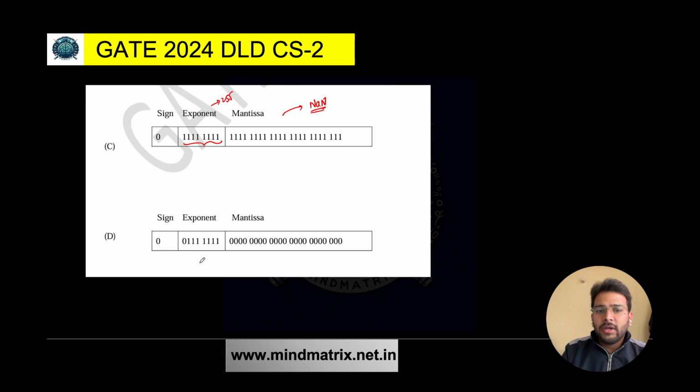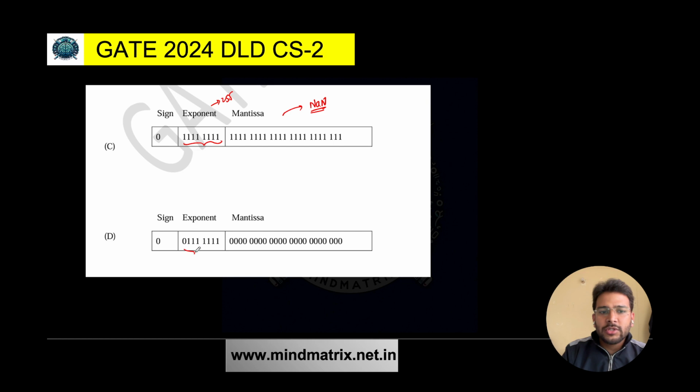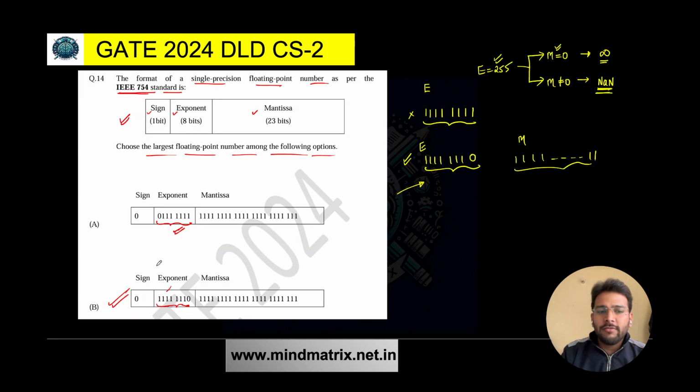Now we have to compare these three options, A, B and D. So definitely this is going to give me the largest floating point number. Why? Because if you compare the exponents here, you have 0, then all ones. So definitely this is smaller as compared to this, right? And here, this is also smaller. So definitely D cannot be the answer. Option C already we have eliminated. Option A is also not possible.